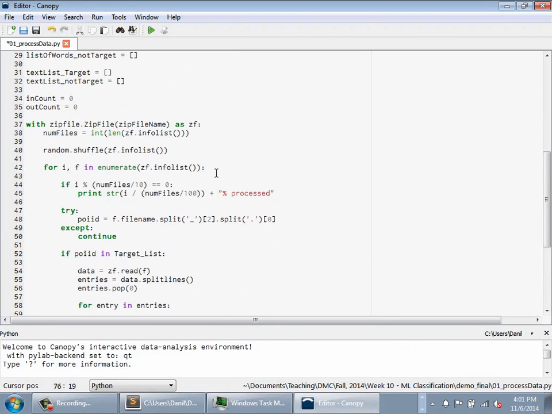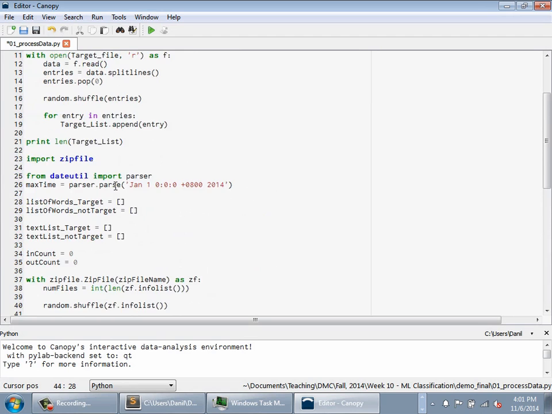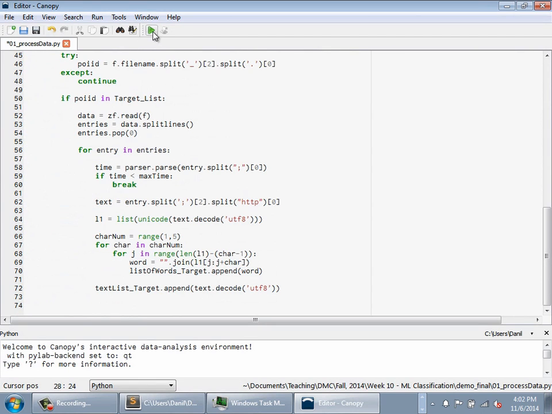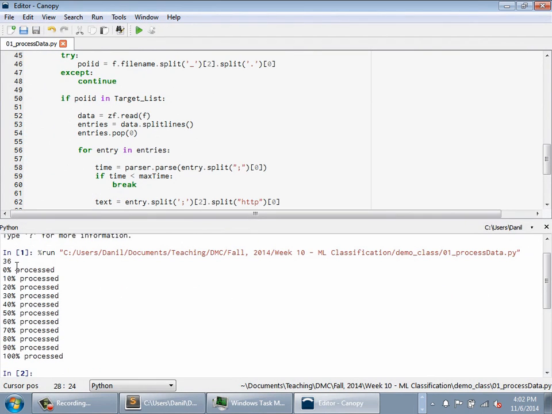Okay, so there is our code. By the way, this structure, I've been using it. This is just keeping track of the files as we're scanning the zip file. This will give us a printout of the percentage of the zip file we have gone through. It's pretty useful. So I'm going to run this. So now it's processing the zip file. You can see because it's only doing stuff at those particular 36 locations, it's actually able to go through that zip file very quickly. As you develop, if you want to test more locations, like a whole neighborhood or a whole part of a city, this will take much longer.